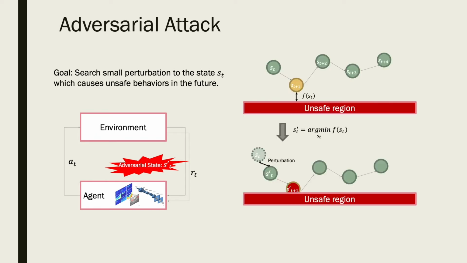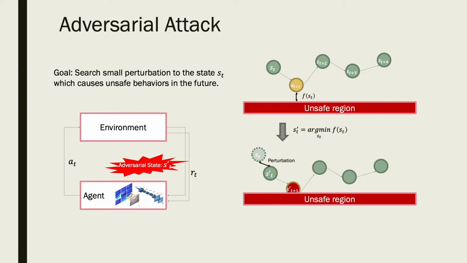More specifically, let's look at the example on the right, a trajectory starting from state S_T. In the future, it will visit state S_T+1, S_T+2, etc. S_T+1 has the closest Euclidean distance to the unsafe region. We mark this distance as F(S_T).